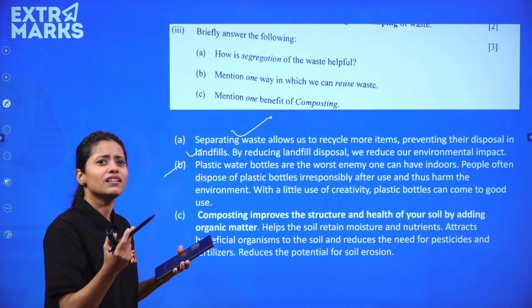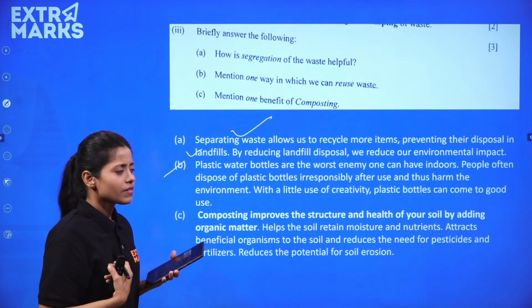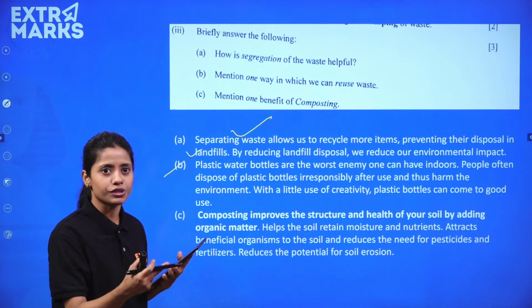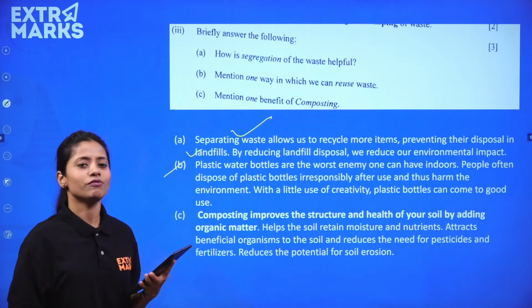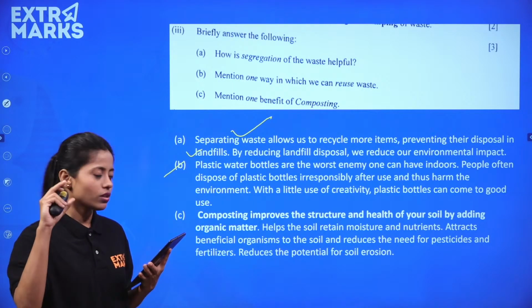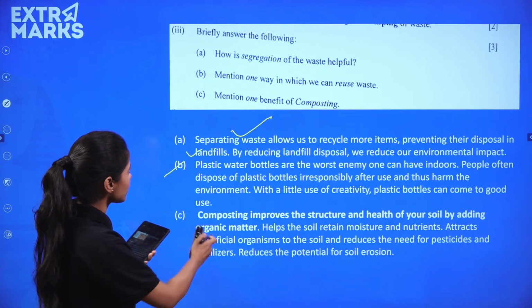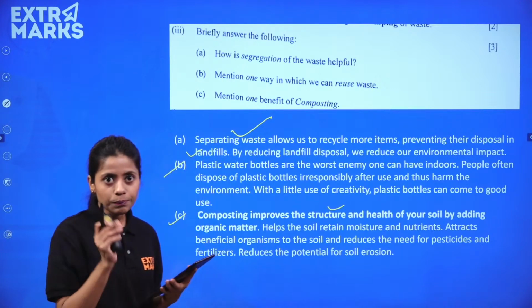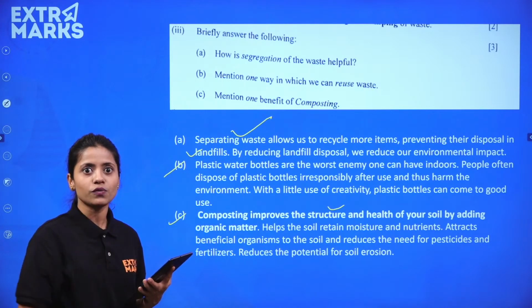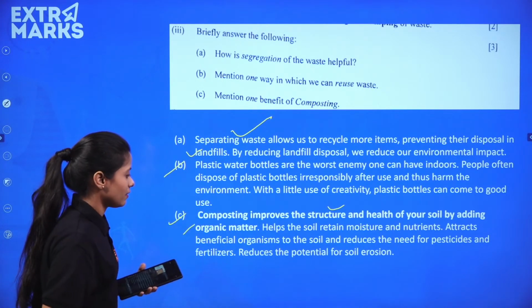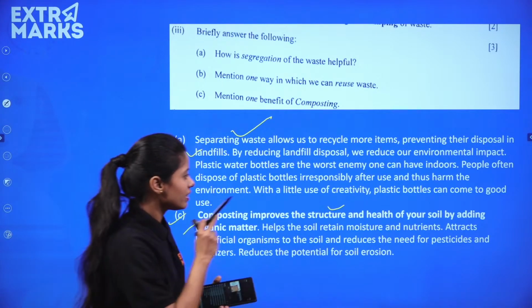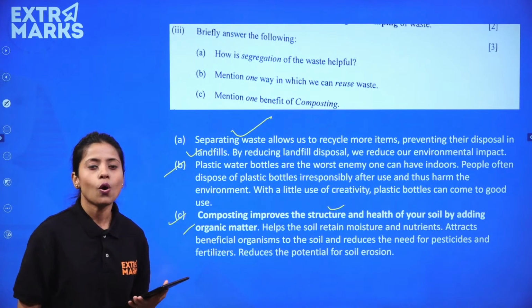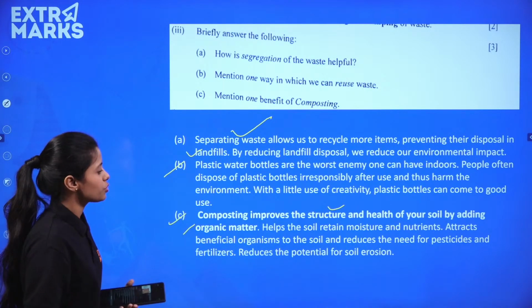Say suppose you have taken the example of any waste that you want to reuse. Any tins, sometimes when you get them at home, those cans and bottles and tins, etc. can be reused. And one benefit of composting, it improves the structure and health of the soil. Improves basically the structure, the quality of the soil by organic matter, right? So it helps the soil retain the moisture and the nutrients in it. So that is one of the advantages or benefits of applying composting as a technique.